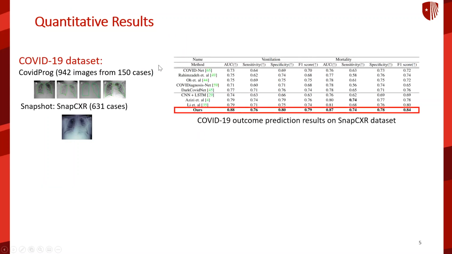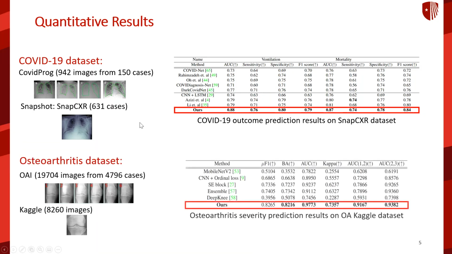We evaluated our pipeline on two different datasets. First was a COVID-19 chest X-ray dataset, SNAP-CXR, where we performed two tasks of ventilation requirement prediction and mortality outcome prediction. A temporal dataset, COVID-PROG, was also utilized in the process. The second one was a knee X-ray dataset from Kaggle, where we perform osteoarthritis severity prediction. A temporal dataset from the Osteoarthritis Initiative was utilized in the process.